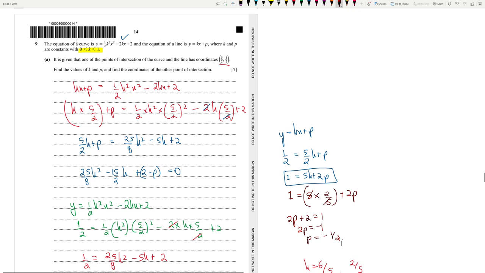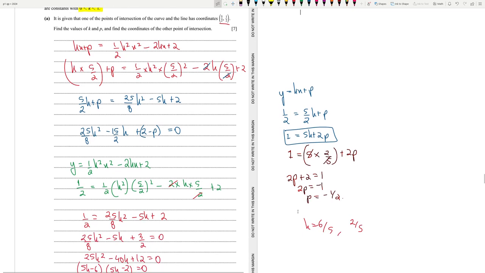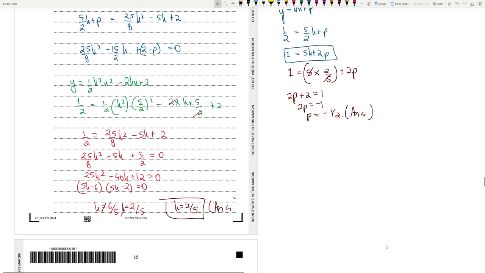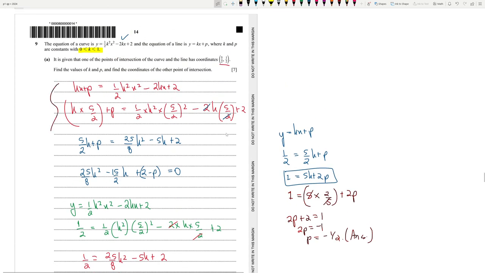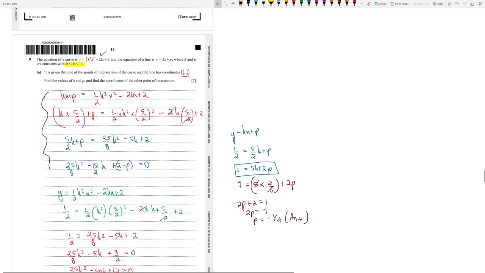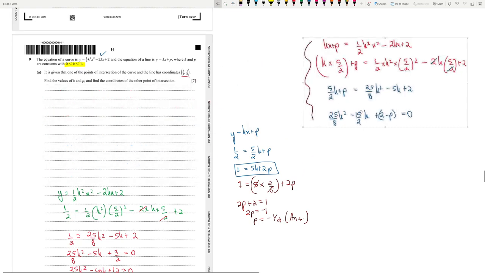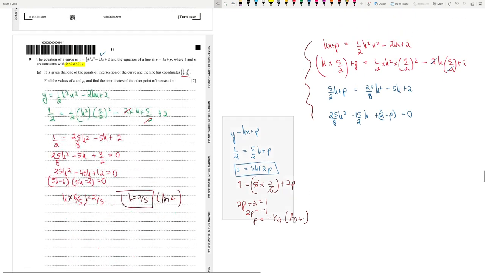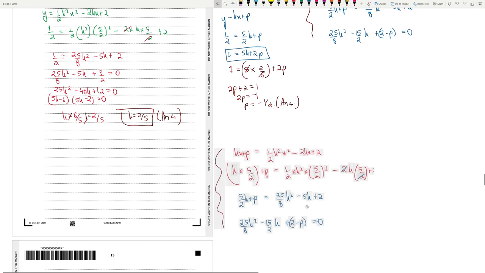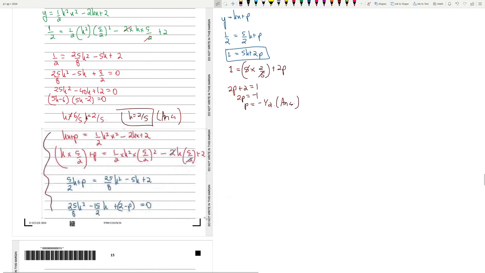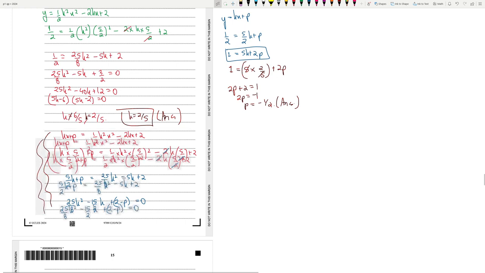Okay, they said nothing about k or p, so this is okay. So that's that. We have the answers for p and k. Now we're going to find the coordinates of the other point of intersection, using this part over here. This part was supposed to be done later. No problem, let me just do this for you over here. And this is the second part. Now we are going to go for the last part. Okay, great, all good.